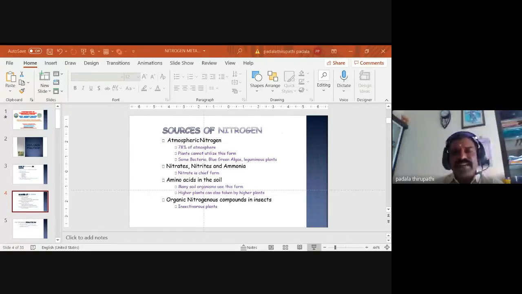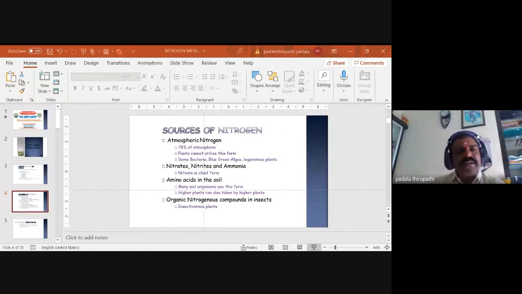In this molecular state, the two nitrogen atoms are bound very tightly by a triple covalent bond, so plants are unable to utilize this form. But some living organisms like prokaryotes, bacteria and blue-green algae can fix the atmospheric nitrogen into the soil.